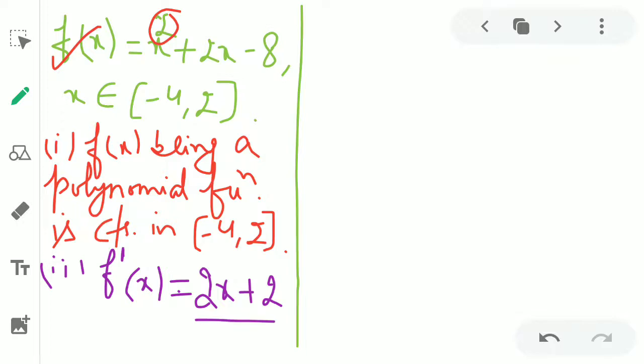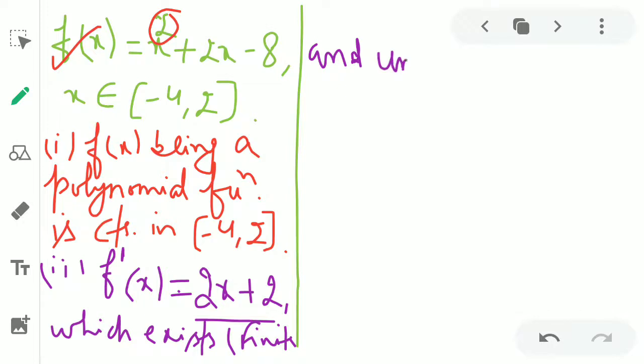If we take any point from the open interval (-4, 2), definitely its value at that point will be finite and definite. So we write it as which exists. The meaning of this exists is that it must be finite and unique.